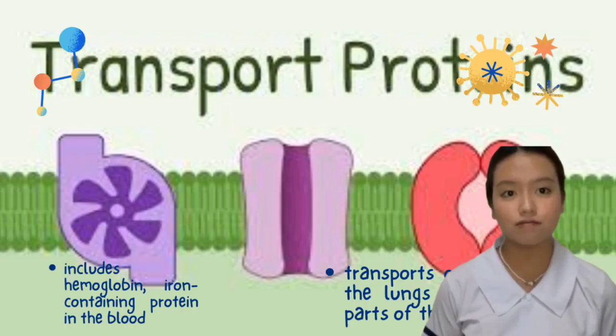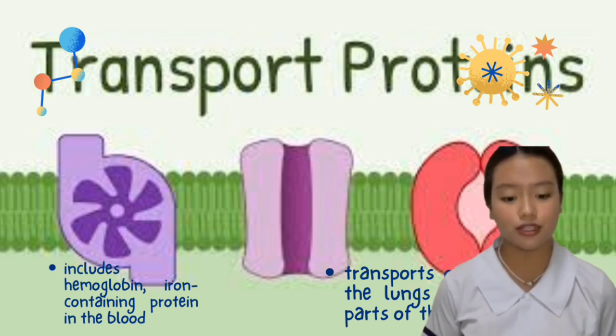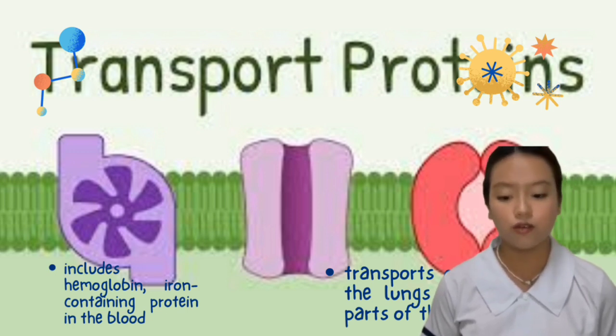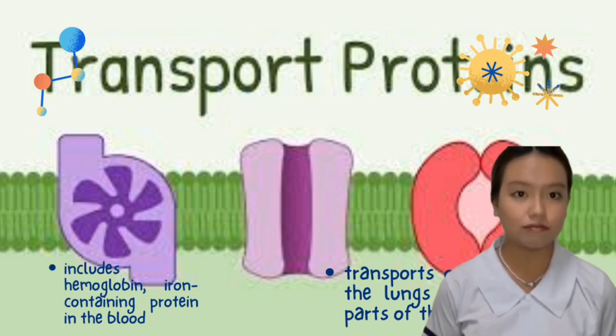Transport proteins. Transport proteins serve the function of moving other materials within an organism. These include hemoglobin, which is the protein contained in red blood cells that is responsible for delivering oxygen to the tissues, an iron-containing protein in blood that transports oxygen from the lungs to the other parts of the body.